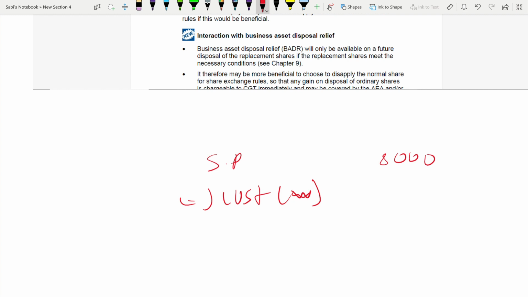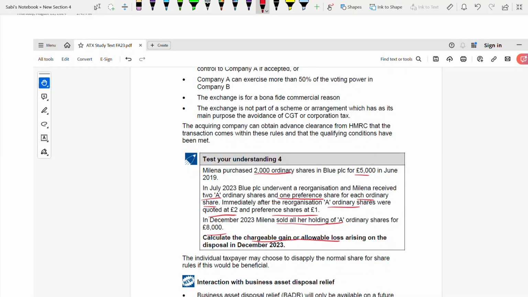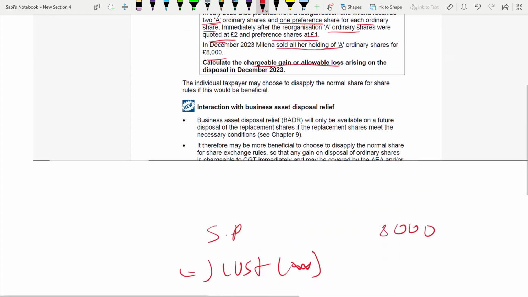Now, first find the ordinary shares and preference shares. There are two types of share. They told us she received 2 A ordinary shares and 1 preference share for each ordinary share, with ordinary shares quoted at 2 and preference quoted at 1. So now we'll do it.